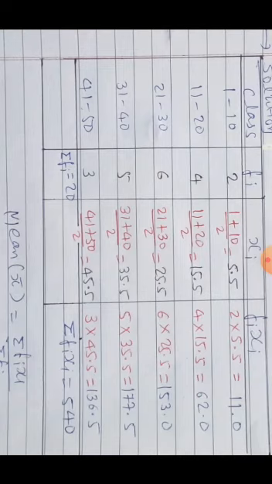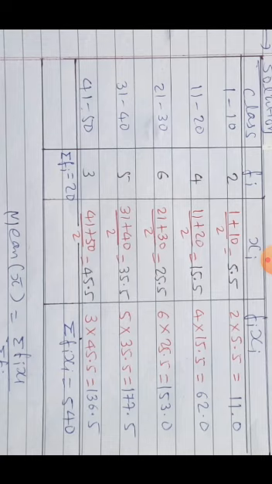I have already told you class size means upper limit minus lower limit. In this sense, if you try to find the class size of the first class, it will be 10 minus 1, 9. But actually it is not 9. It is 10. Why? Because classes are converted from inclusive to exclusive by subtracting 0.5 from the lower limit and adding 0.5 to the upper limit.